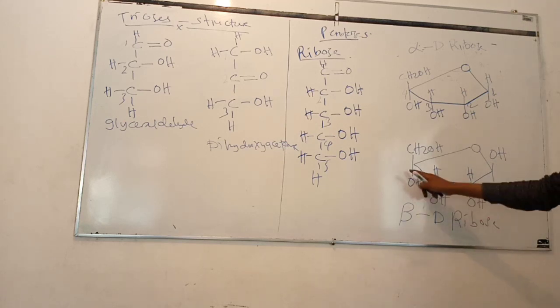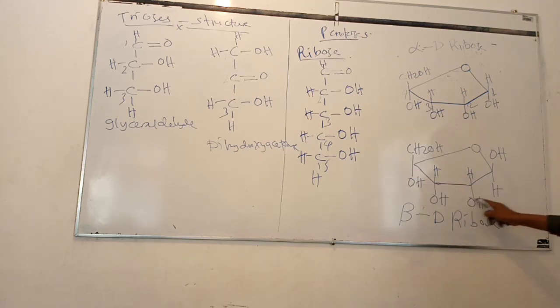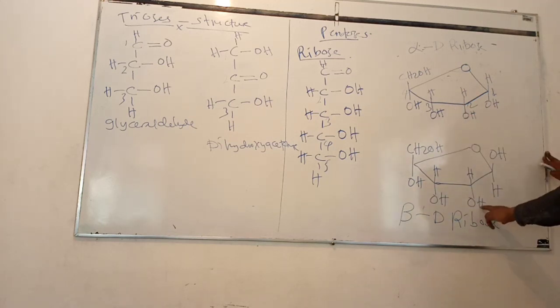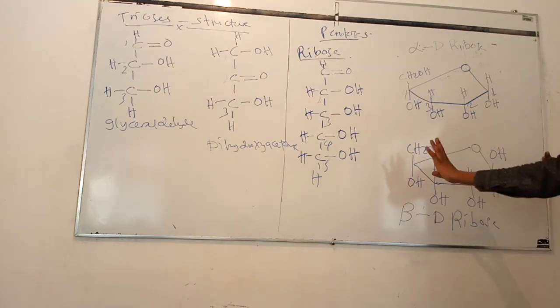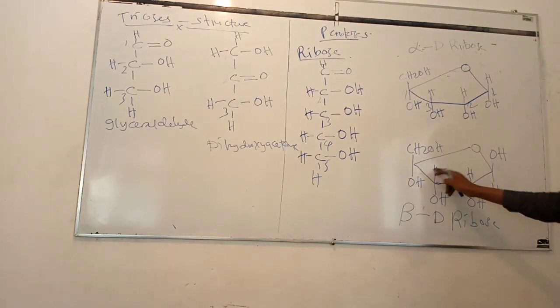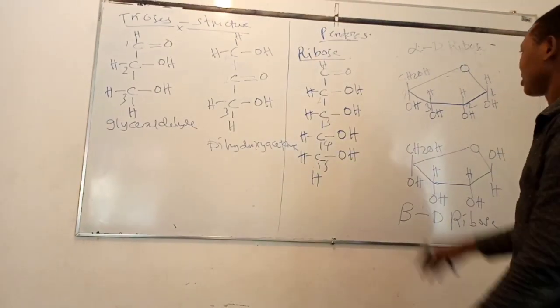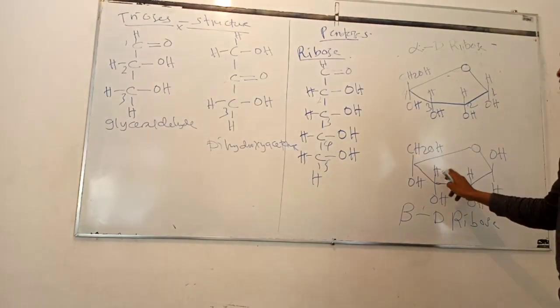The orientation of hydroxyl groups in other carbon atoms does not differ. As you can see, all hydroxyl groups project out of the ring. So there is no hydroxyl group into the ring. Remember this structure. So this is alpha ribose and this is beta ribose.